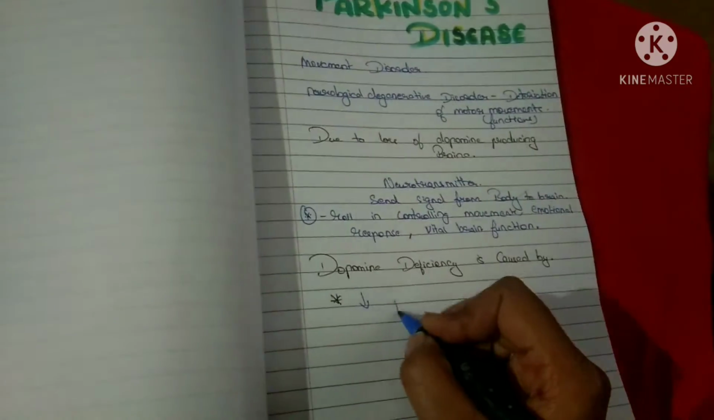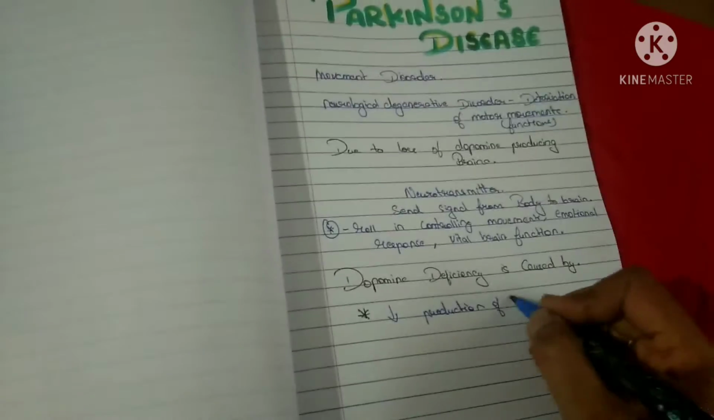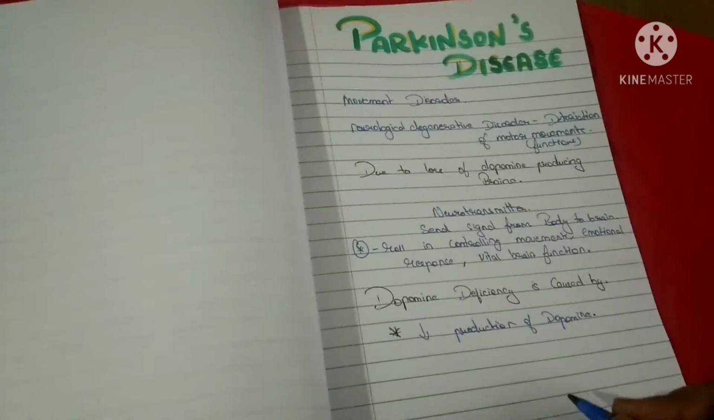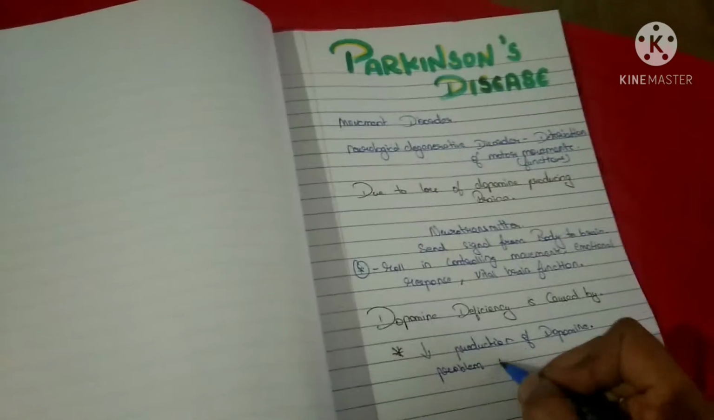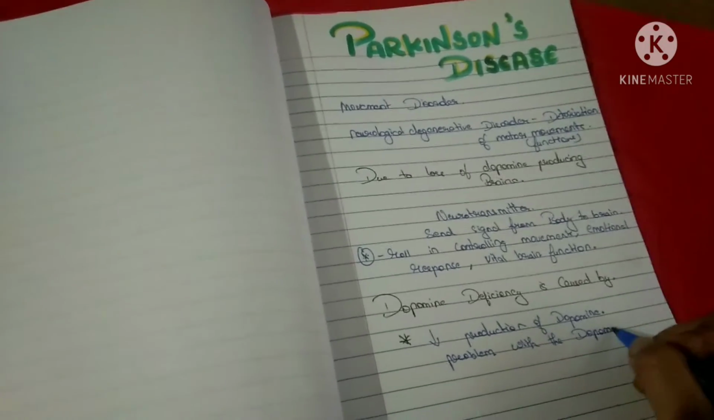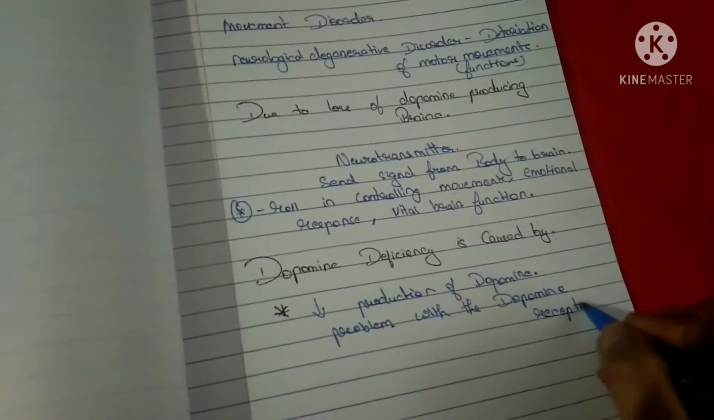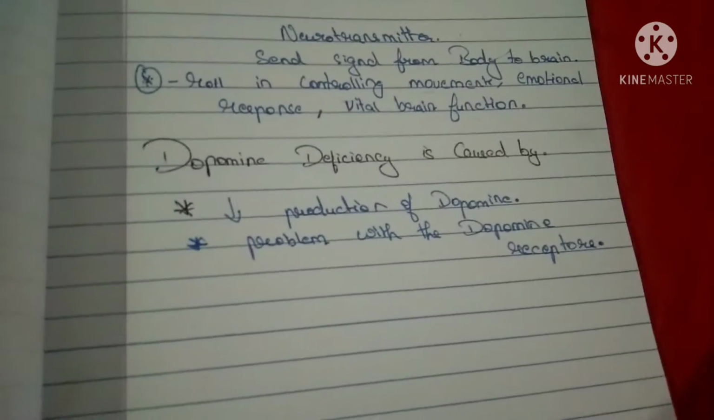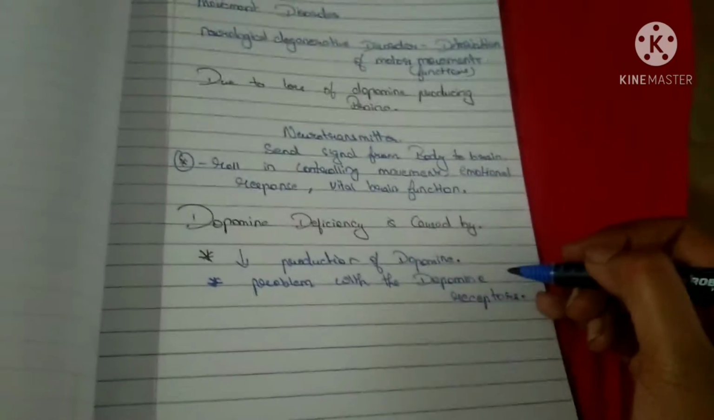Dopamine deficiency is caused by two main reasons. The first is the decreased production of dopamine. The dopamine levels will be really low. And the second reason is the problem with the dopamine receptors. In this, the production levels will be normal, but the receptors are unable to receive it. Can you understand? The level will be normal, but the problem is with the dopamine receptors.